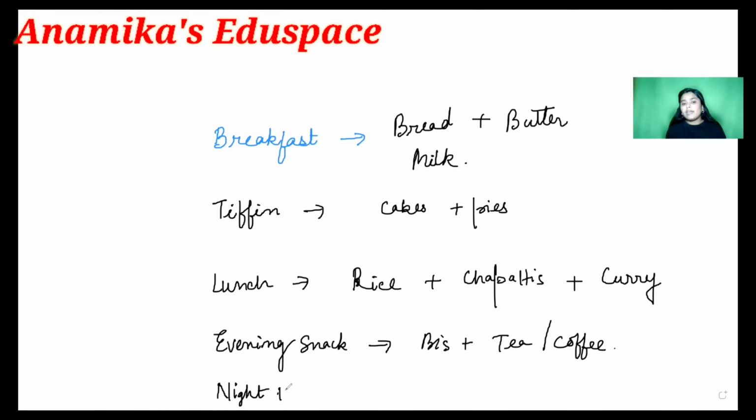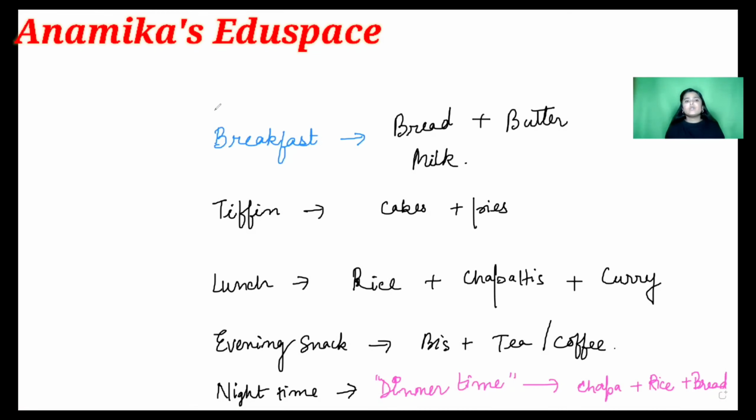And then after that comes the night time. So in night time, what do we eat? At night time, we eat our dinner. So it is our dinner time, and at dinner time we have some chapatis or rice, or we can also have bread.